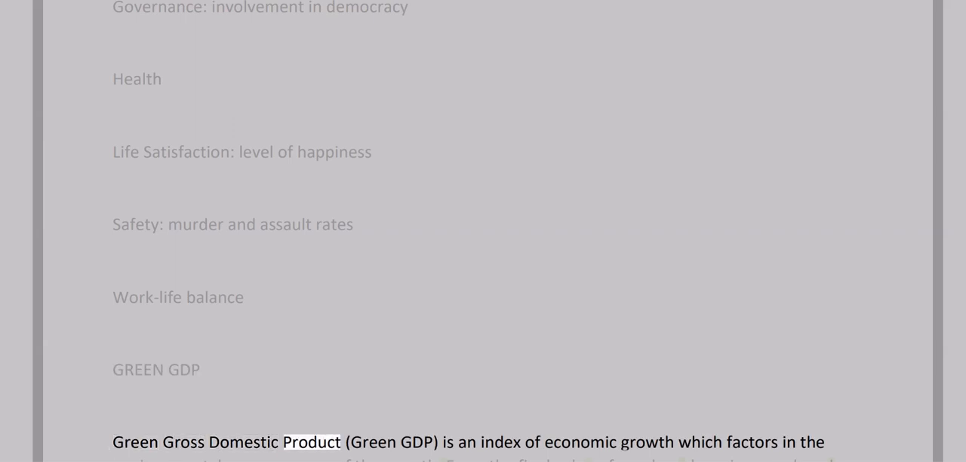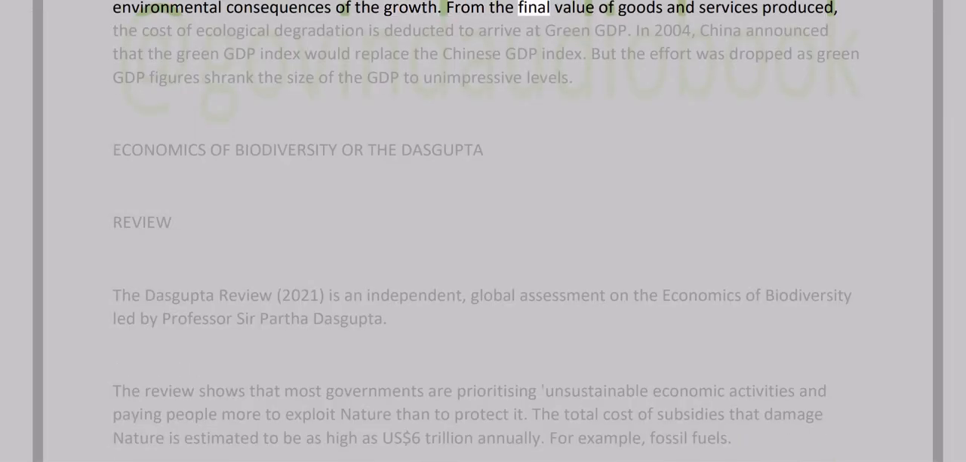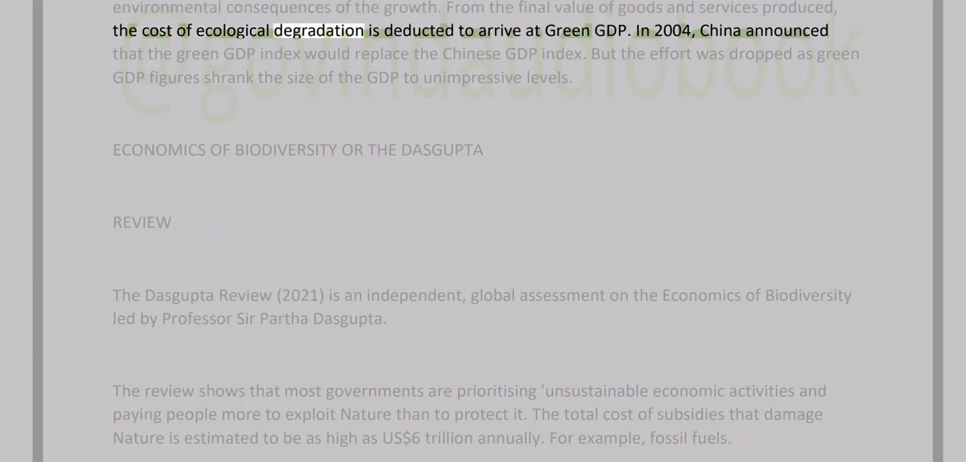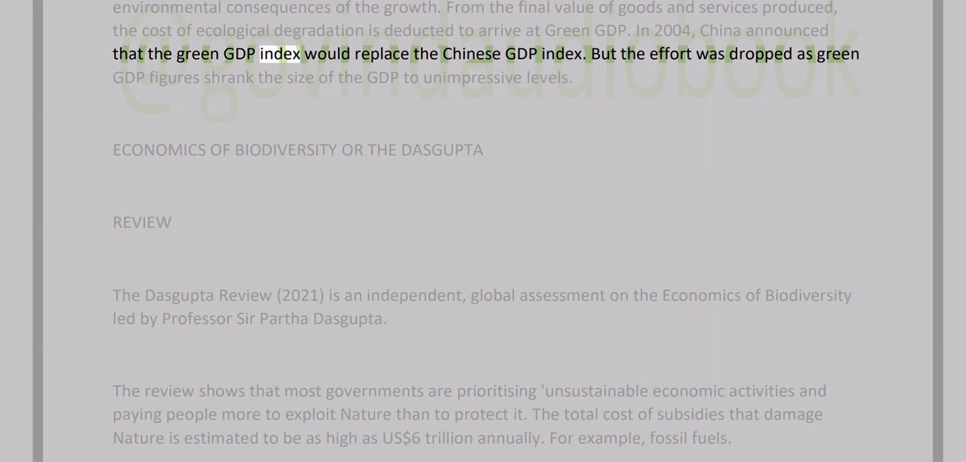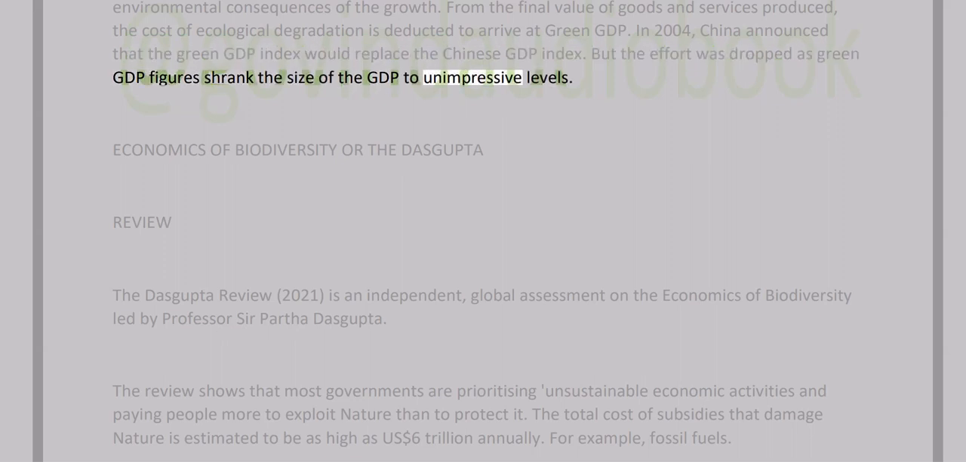Green GDP, green gross domestic product. A green GDP is an index of economic growth which factors in the environmental consequences of the growth. From the final value of goods and services produced, the cost of ecological degradation is deducted to arrive at green GDP. In 2004, China announced that the green GDP index would replace the Chinese GDP index. But the effort was dropped as green GDP figures shrank the size of the GDP to unimpressive levels.